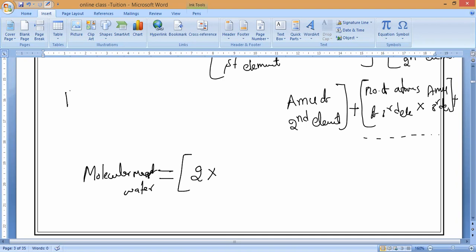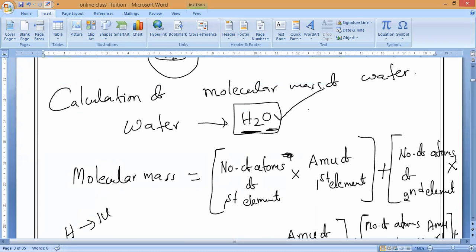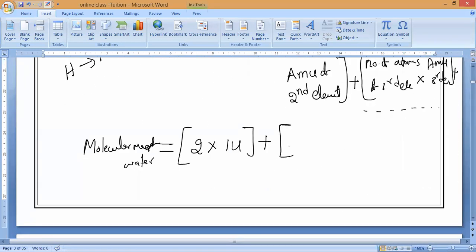What is the atomic mass of hydrogen? Hydrogen is 1 U. So 2 into 1 U, plus the number of atoms of the second element, how many? One. 1 into the atomic mass of oxygen. What is the atomic mass of oxygen? 16. 1 into 16 is equal to 16. We should be careful, guys.